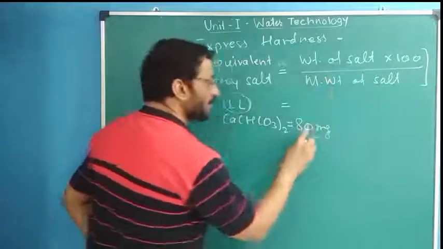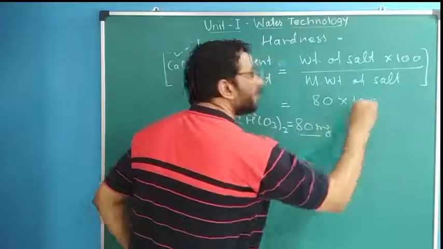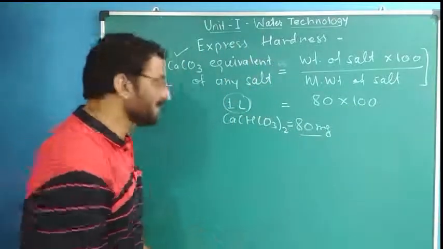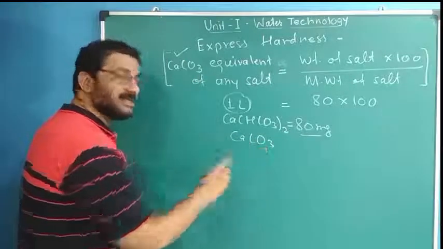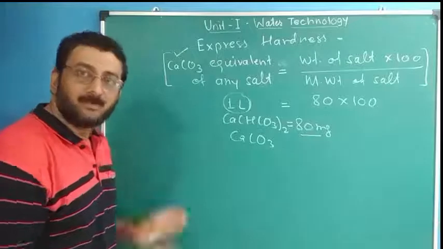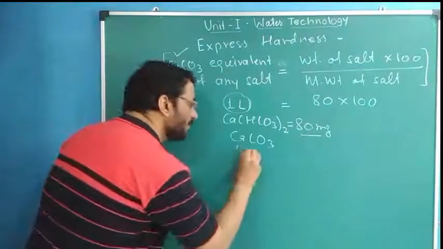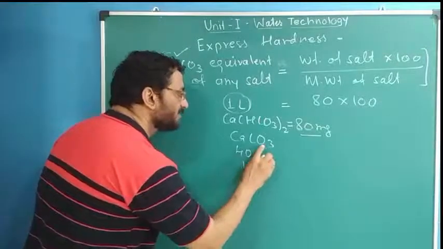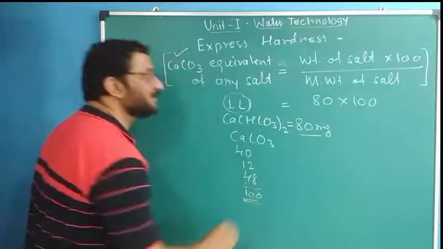Weight of the salt, how much is it? 80 into 100. What is 100? It is the molecular weight of CaCO3, which we can easily calculate. It is the sum of the atomic weights of the constituent elements: calcium 40, carbon 12, and oxygen 16 into 3, which is 48, so it is 100.